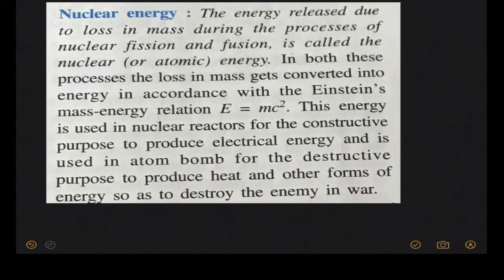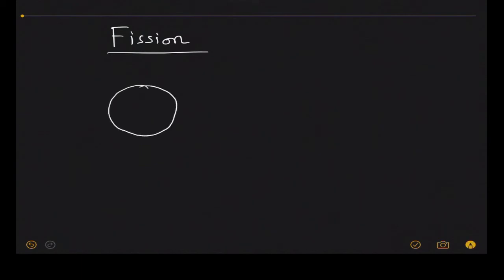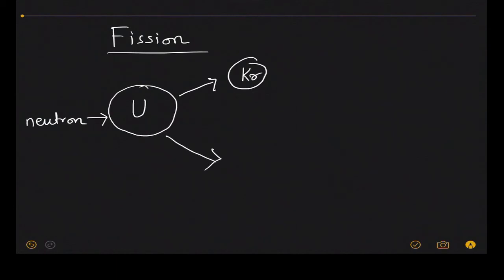Now let me try to explain nuclear energy with the help of this fission reaction. You will learn more about this when you study radioactivity. Over here I am giving you just a brief idea. So what happens here basically, say this is the nucleus of a uranium atom. We are going to bombard it with a slow neutron. The slow neutron is going to hit the uranium nucleus. It will give two product nuclei, say one is krypton and another is barium. These two are the daughter products.